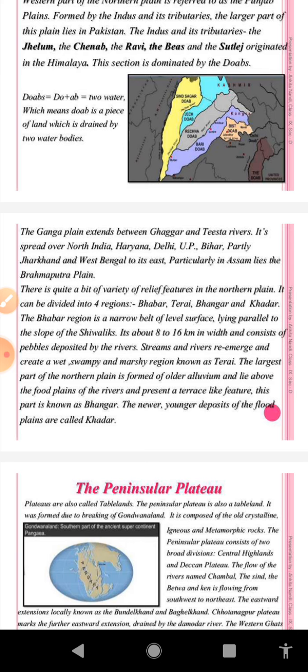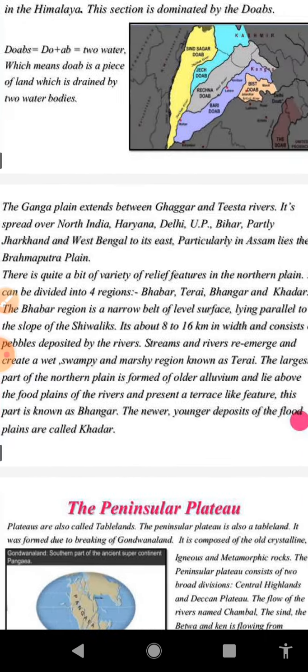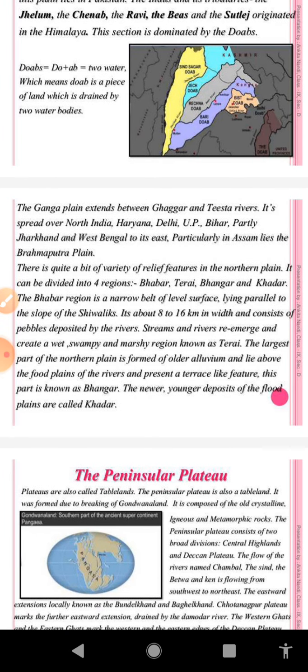On the basis of variation in height, the Great Northern Plain of our country can be divided into four sections: the Bhabar, Tarai, Bhangar and Khadar. These are the four classifications of the Great Northern Plain on the basis of relief or variation in height. First we will discuss the Bhabar. The Bhabar zone is a pebble-studded zone.